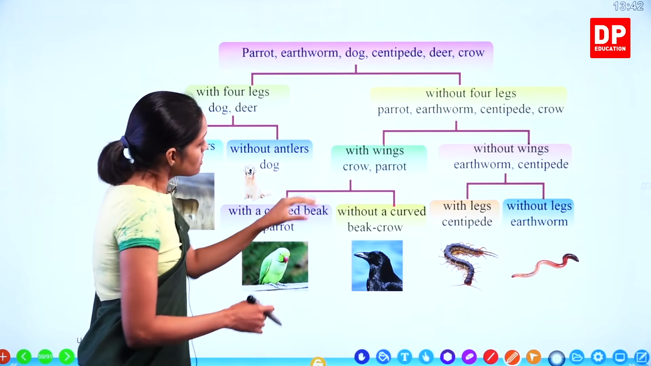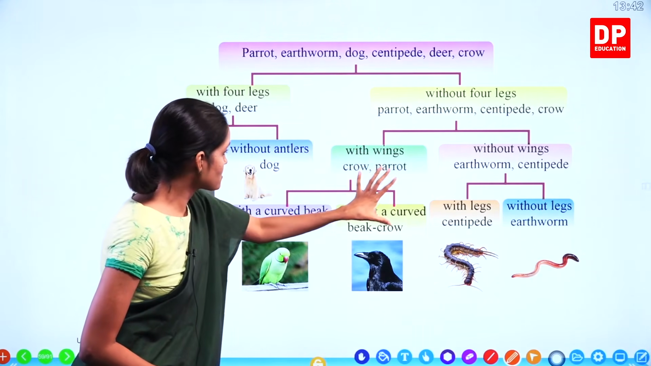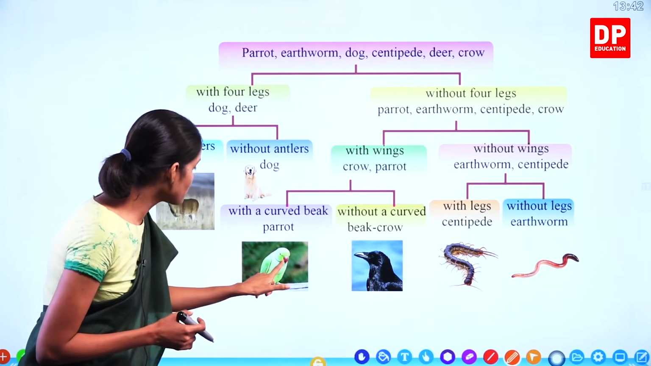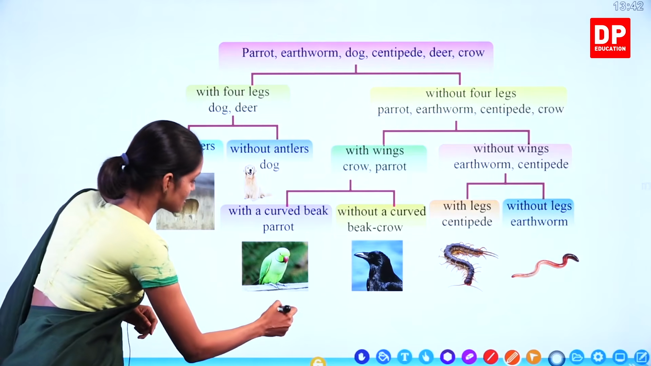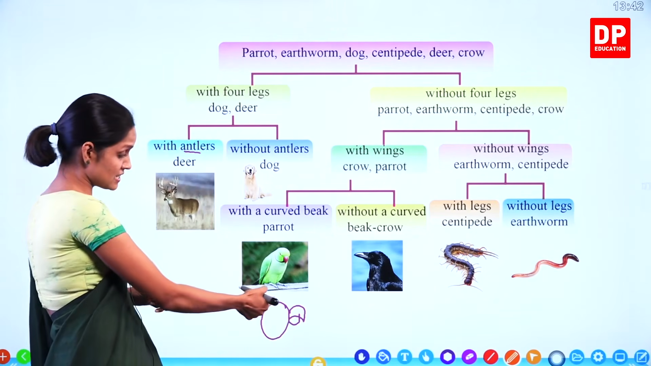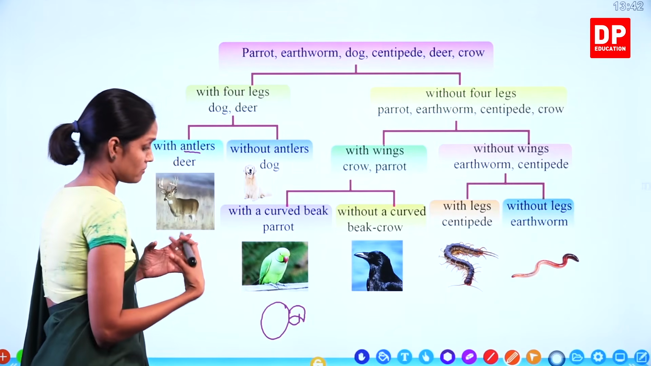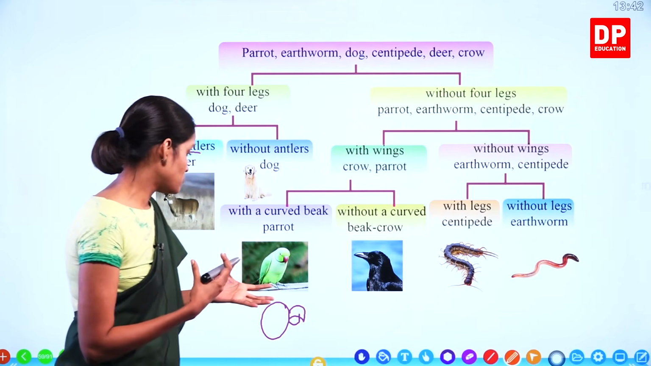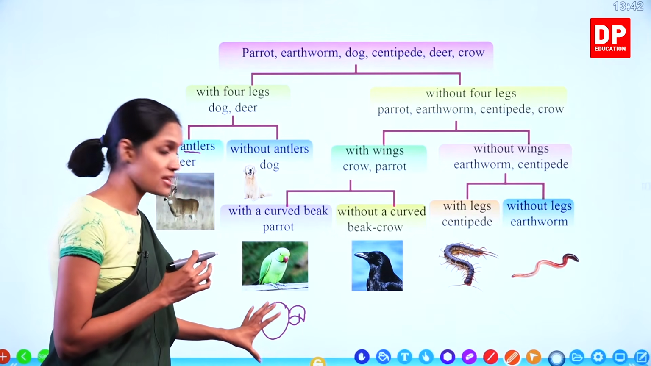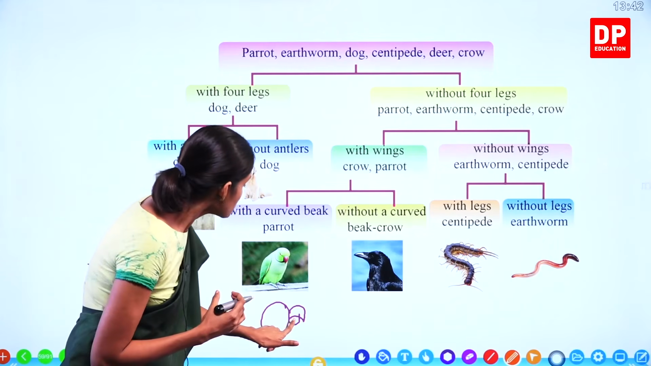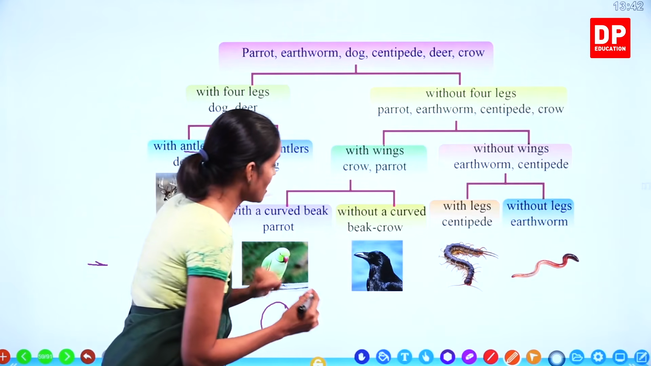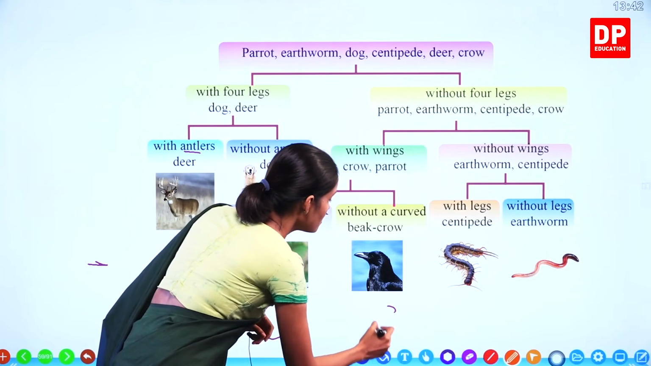Right, children? So we'll go to this side, crow and parrot. Both of them are birds. So what are the differences? Look at the beak. With a curved beak, I'll draw it here. You all know that parrot has a curved beak. They eat leaves and fruits, and because of this type of beak, they can eat fruits very easily. So they have a curved beak. It's very clear, you all have seen crows, they don't have a curved beak like this. They have a pointed one.